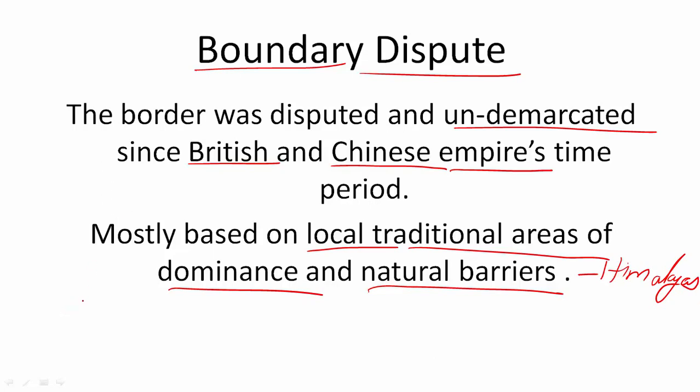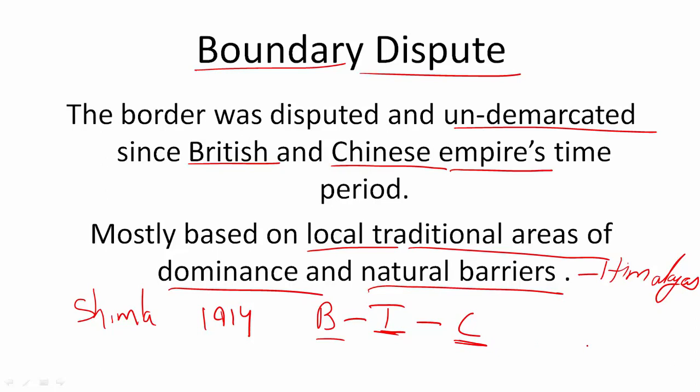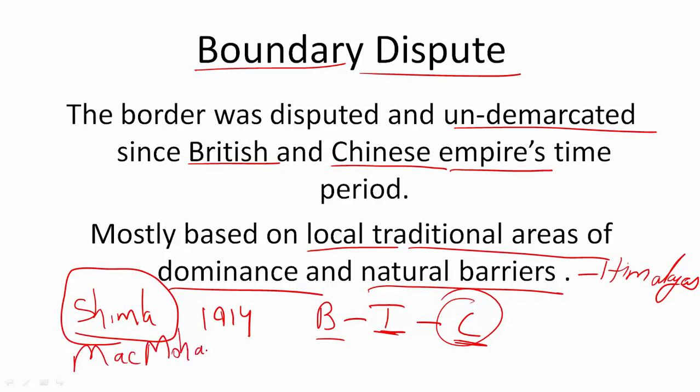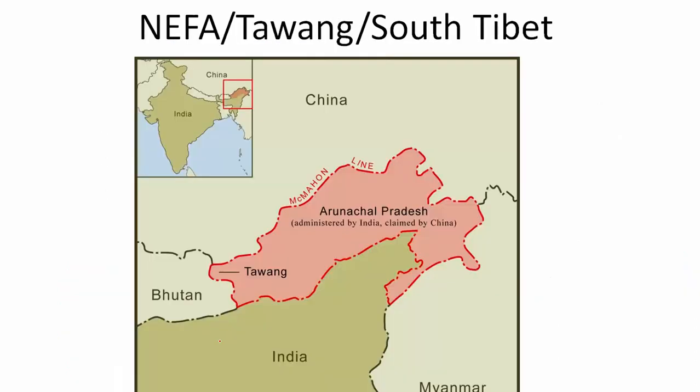But there was a small agreement called the Shimla Agreement. It was signed in 1914 between the British Empire, the government of Tibet at that time, and the Chinese government. So these three had participated in a small conference in Shimla to demarcate these borders, but there was some dispute, because after that there was a revolution in China, and so later the communist government did not accept the borders which were marked according to the Shimla Agreement of 1914. And in this Shimla Agreement only the McMahon Line was decided. I will tell you the McMahon Line now.